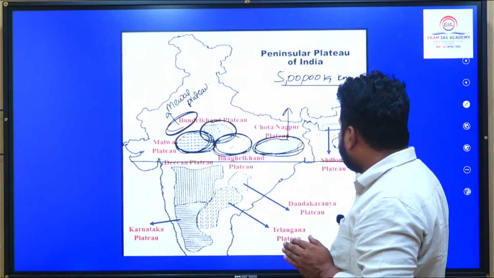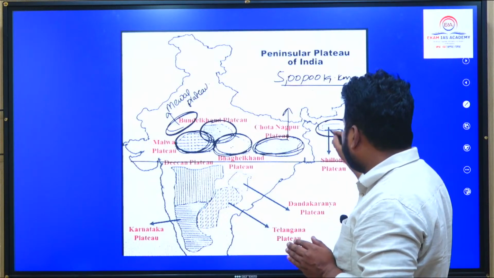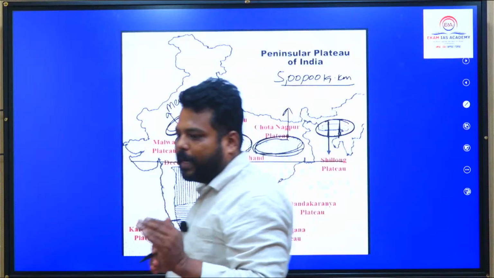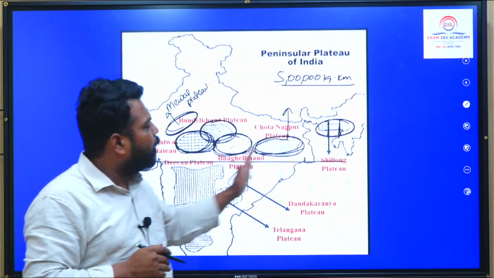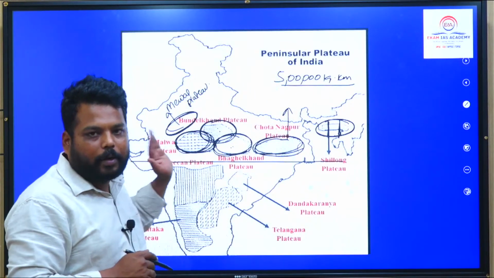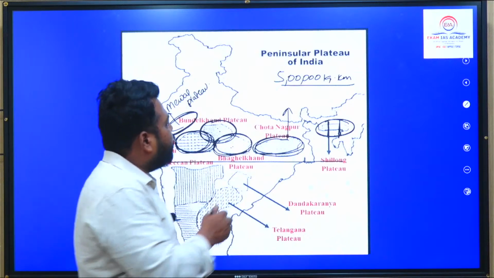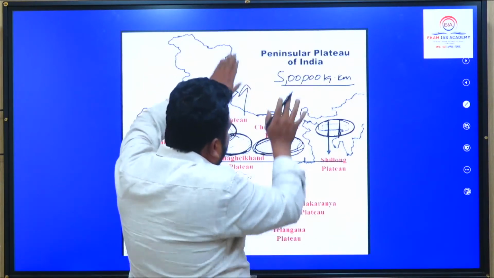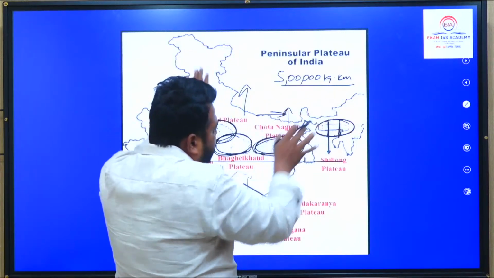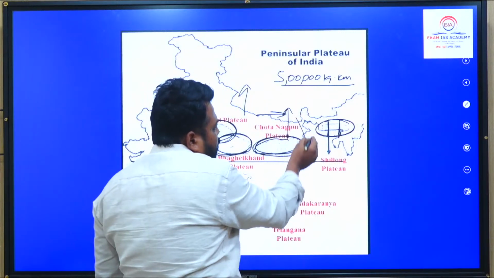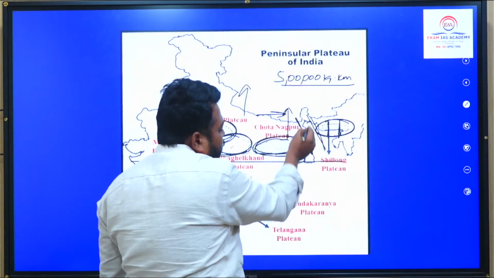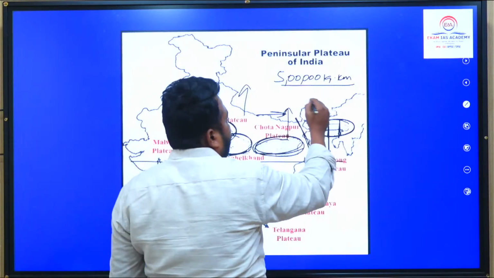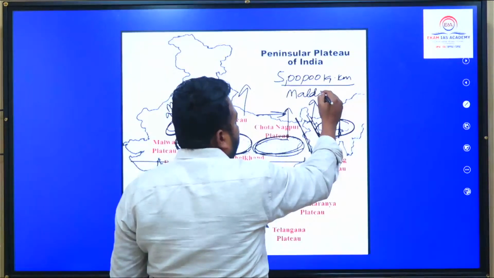And if you see the Meghalaya Plateau, its dissected nature shows it is an offshoot of the Peninsular Plateau. Meghalaya Plateau was generally an offshoot of the Peninsular Plateau, but the Indian plate is moving northward and eastward, one side hitting Eurasia, the other side hitting Burma. Due to that, a rift developed between the Meghalaya plateau and the rest of the Peninsular plateau, and that gap is called the Malda Gap.